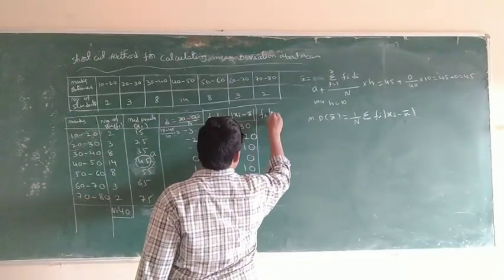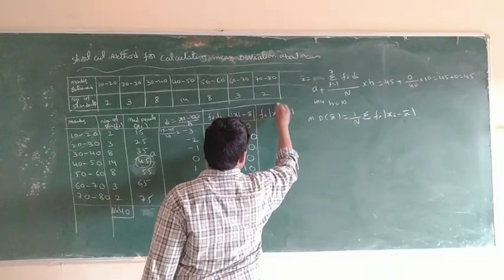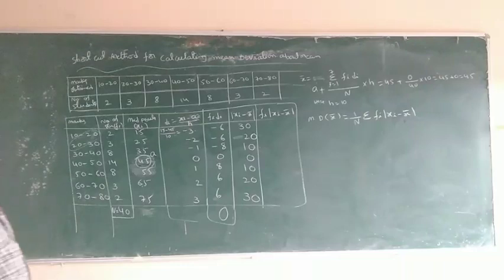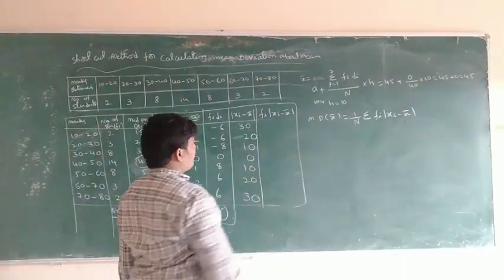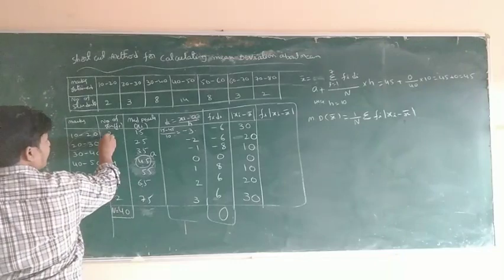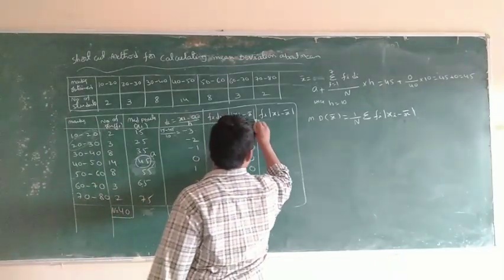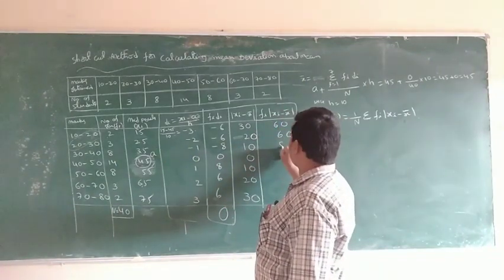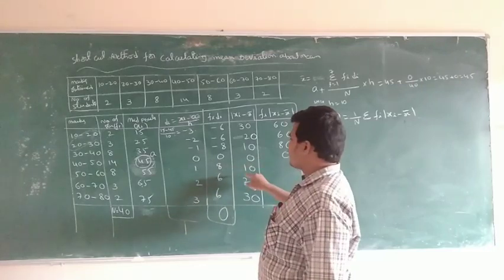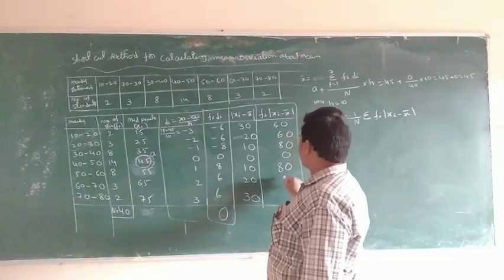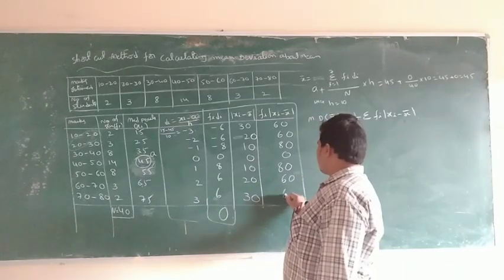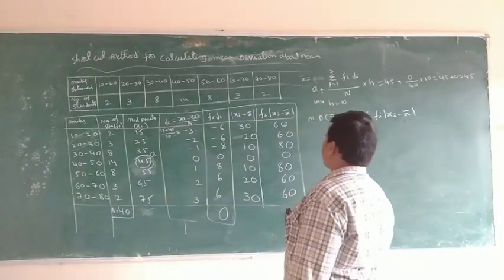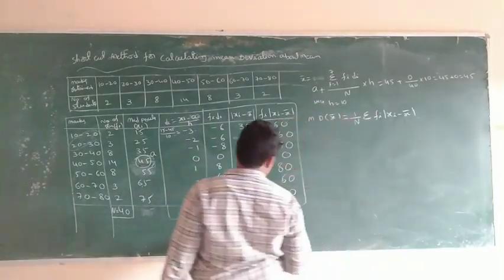Next, the final one: fi into mod xi minus x bar. Here fi is the frequency. 2 into 30 is 60. Next 3 into 20 is 60, 8 into 10 is 80, then 0. Next 8 into 10 is 80, 3 into 20 is 60, and 2 into 30 is 60. Adding these: 60, 60, 80, 0, 80, 60, 60, which gives 400.